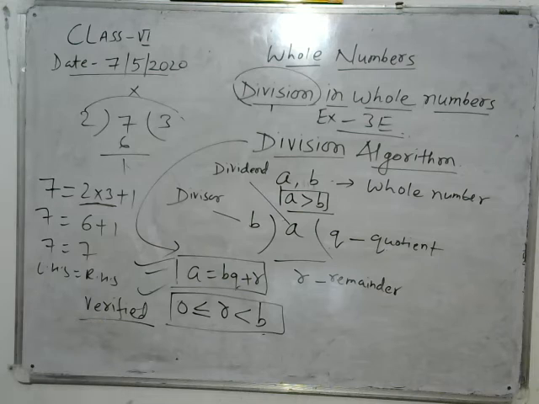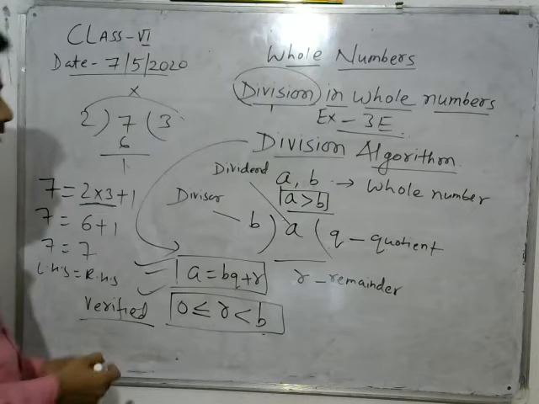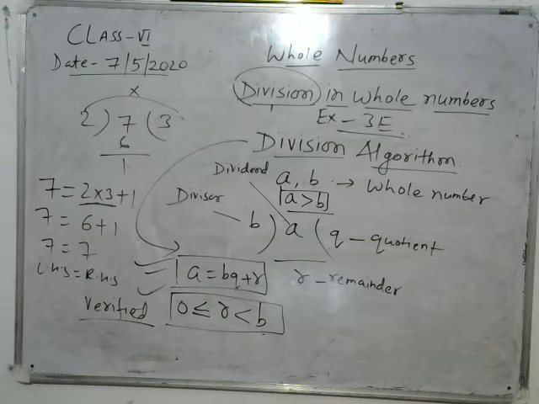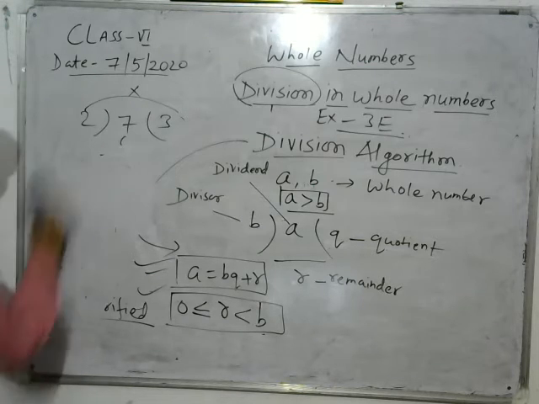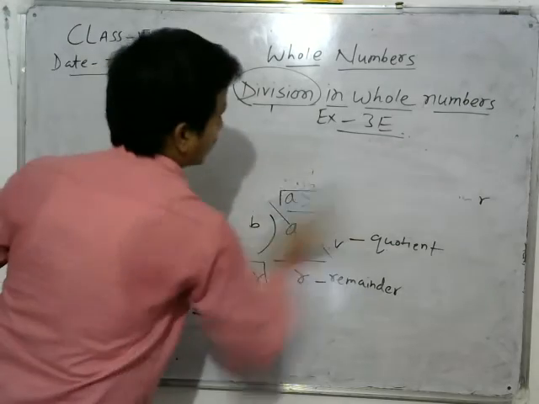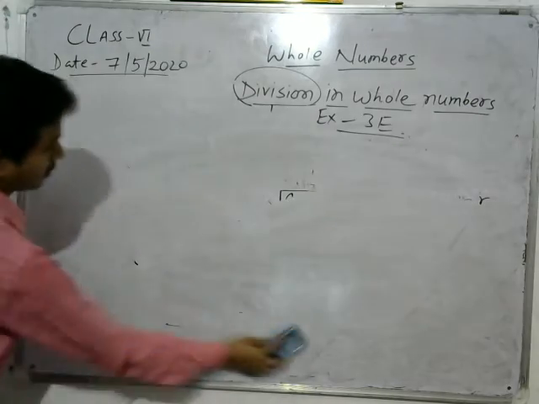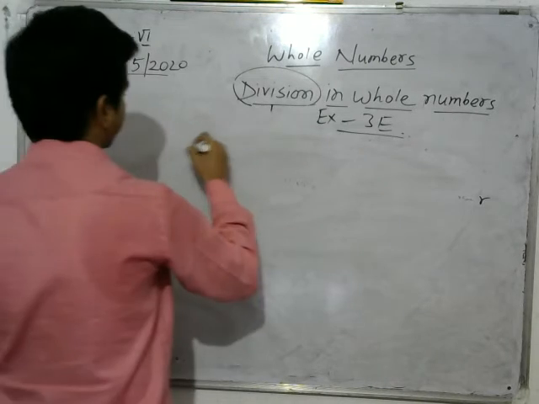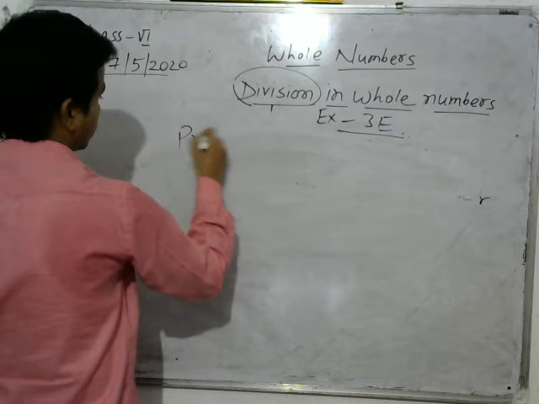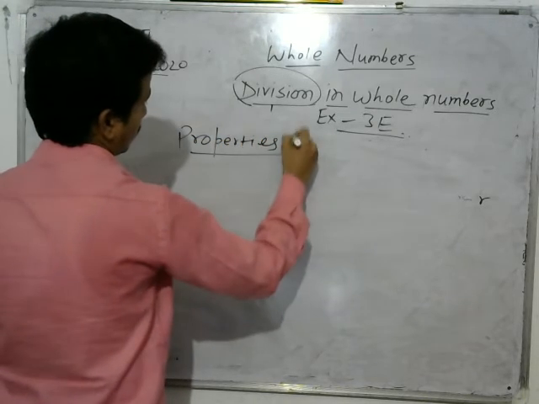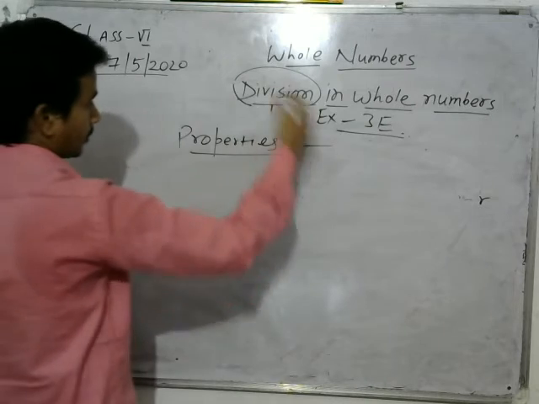Now we will see some properties of division.